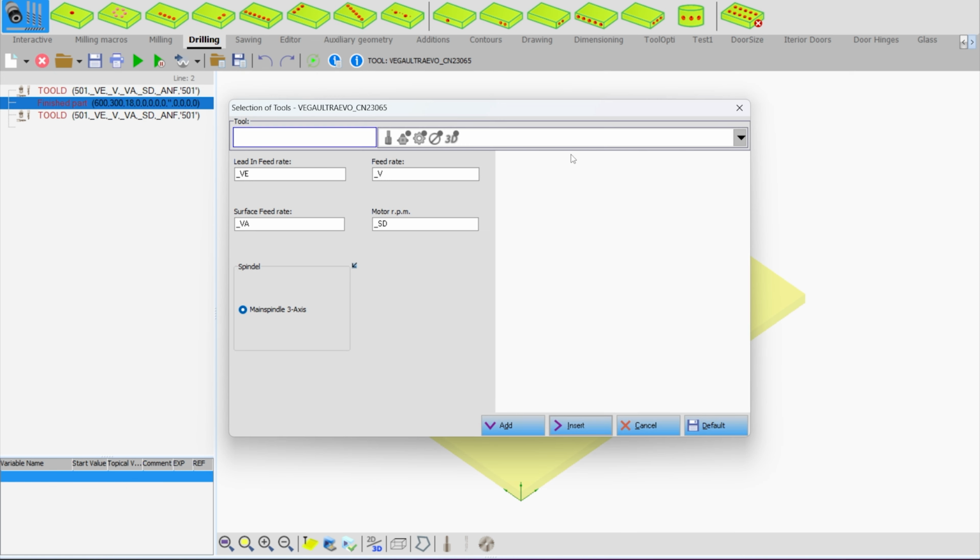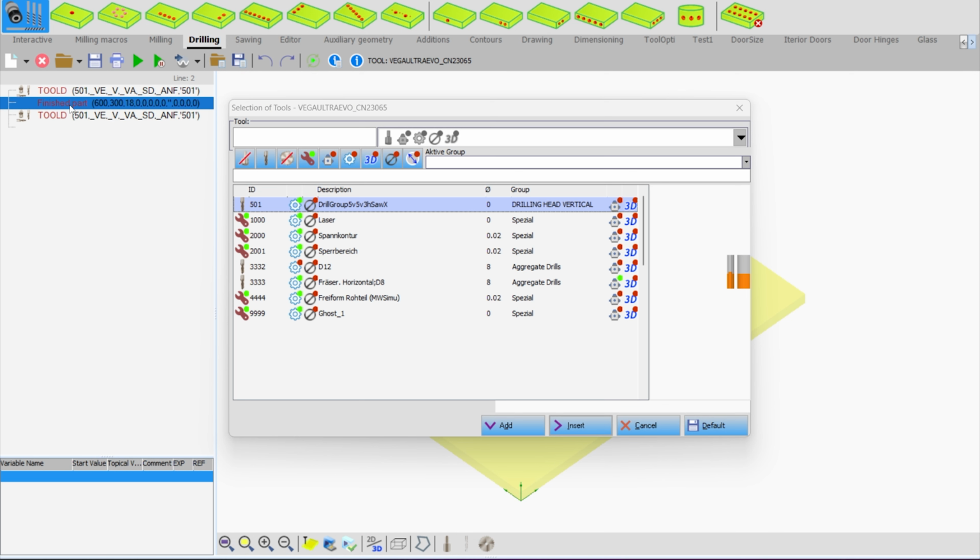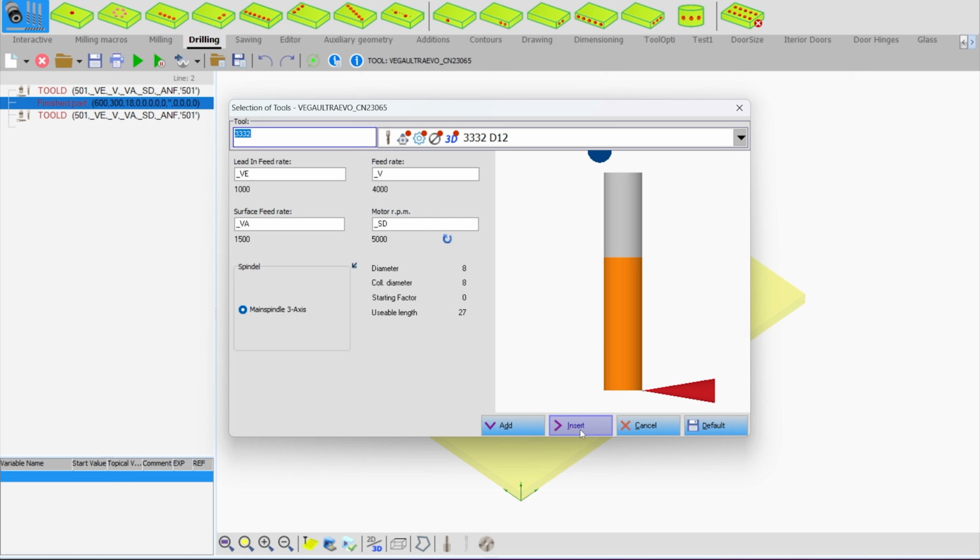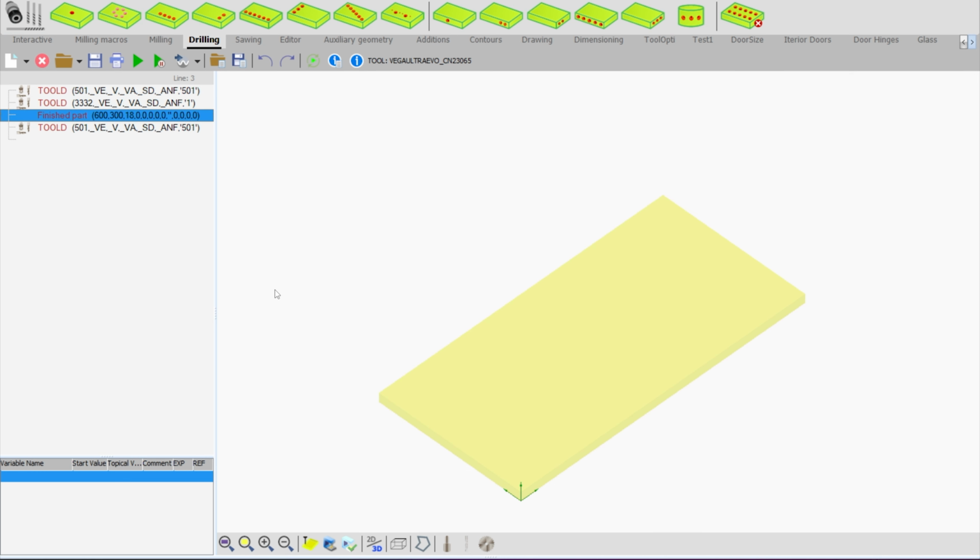If we want to add something in front of a line, then I should select that line and hit Insert. In this case, Insert will add above our selected line.